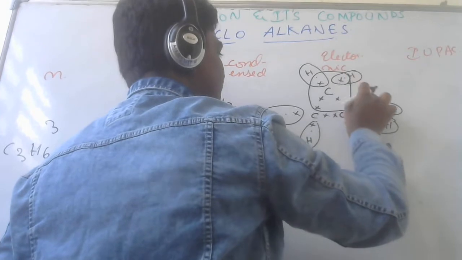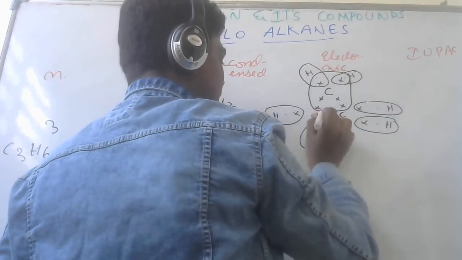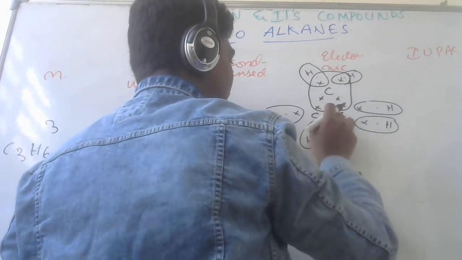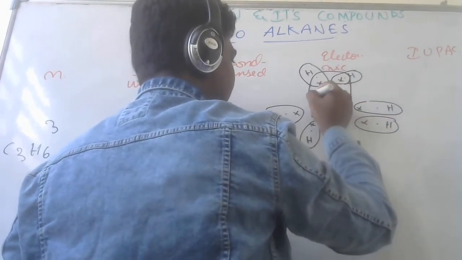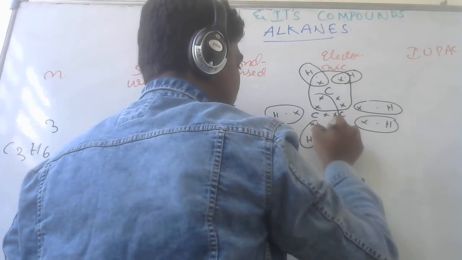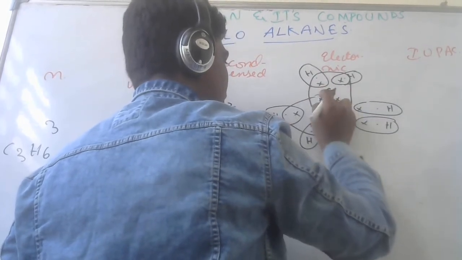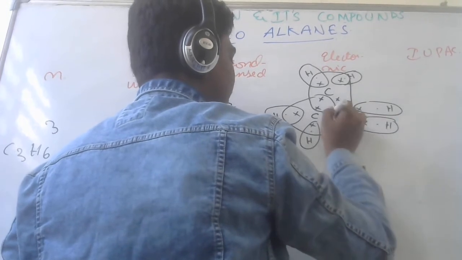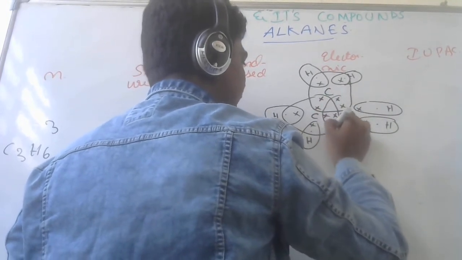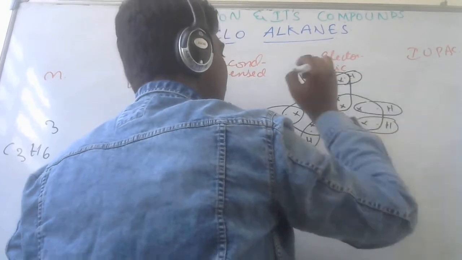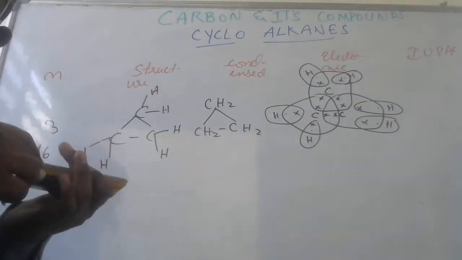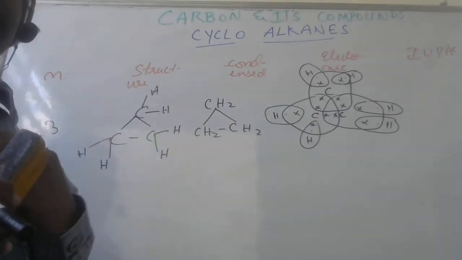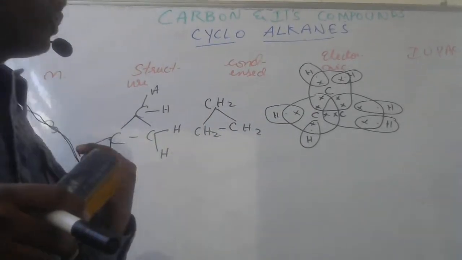Don't include this, we are only bothered about these 8. Now 1, 2, 3, 4, 5, 6, 7 we got. For this carbon, 1 to 8. Like this. Each of the others also gets 8, like this. It's a bit difficult to understand, but if we practice, it's very easy to draw the electron dot structure.